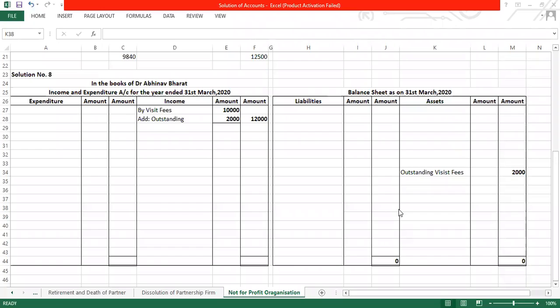Similar way, they have told you again, there is an outstanding for your dispensary also. Receipts from dispensary. अभी वो डॉक्टर है तो वो डिस्पेंसरी में भी बैठा है, डिस्पेंसरी में से उसको 30,000 मिला है और 500 अभी भी आना बाकी है. So let us write by receipts from dispensary.